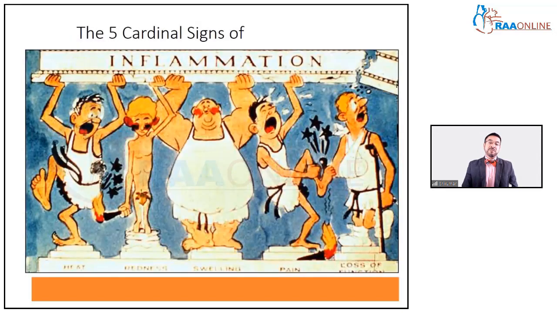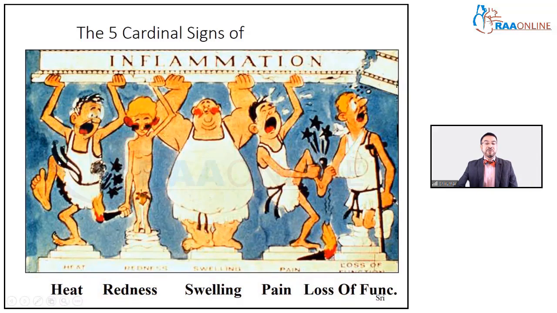And we also saw 5 cardinal signs of inflammation. Now this picture should help you understand how the 5 cardinal signs of inflammation can be remembered in the mind. All these guys are holding up this big pillar called inflammation. The first one is being burnt, heat. The second one is naked, so he's blushing, redness. The third person is fat, that's swelling. The fourth person just had something dropped on his toe, pain. And the fifth person has a fracture, so the building is crumbling, loss of function.